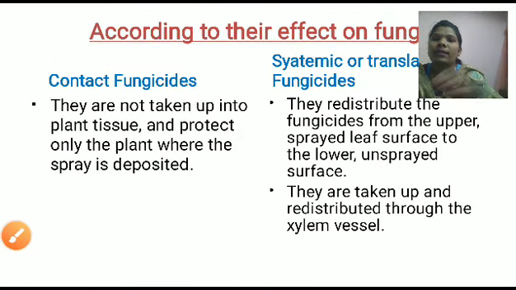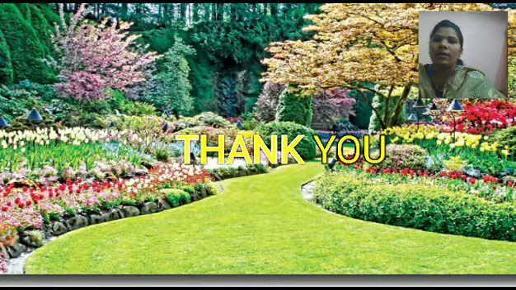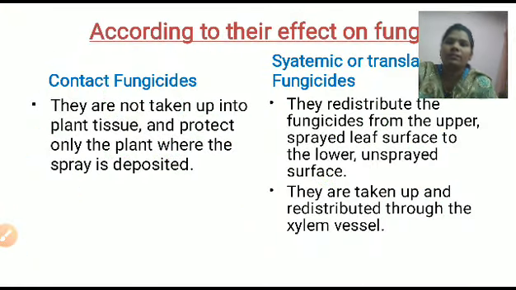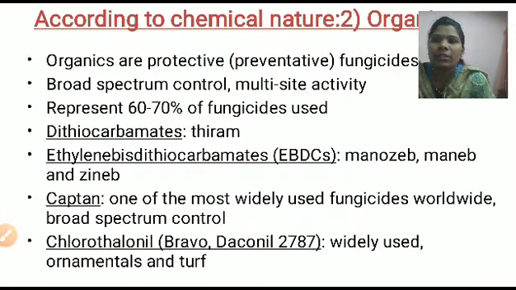Next is the classification of the fungicides according to chemical nature, that is organic fungicides. The organic ones are protective fungicides, broad spectrum, controlling with multi-site activities, and represent 60 to 70% of the fungicides used.